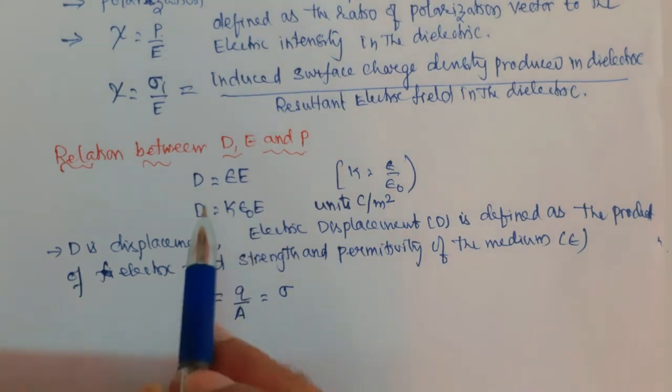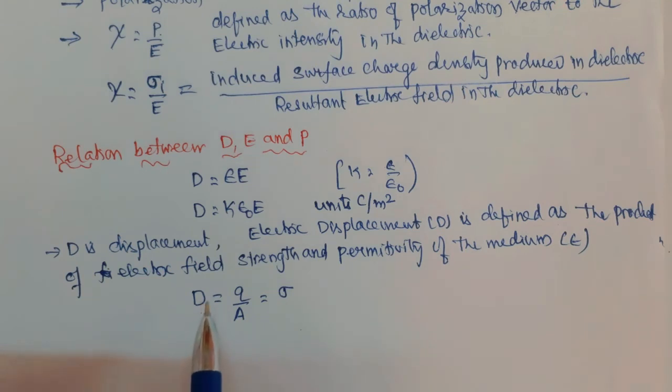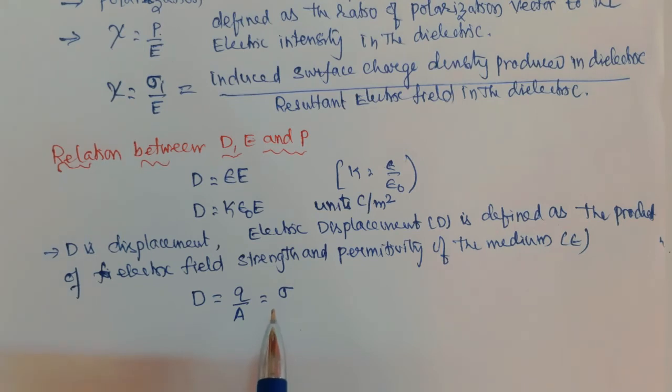So this is one definition: D is equal to epsilon E, or D is equal to Q by A, which numerically is equal to the surface charge density.